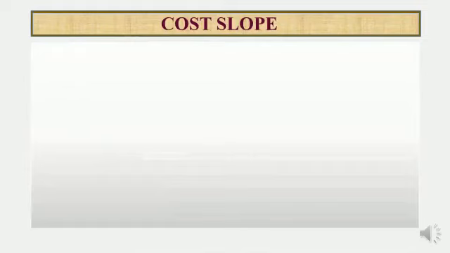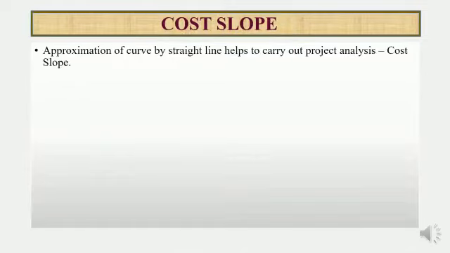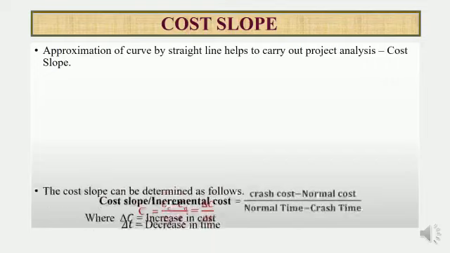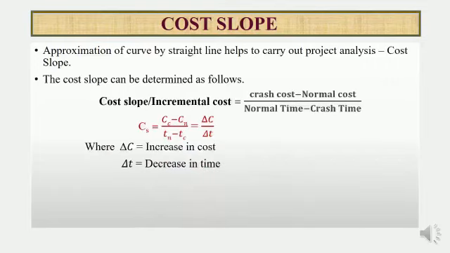Now we are discussing cost slope in detail. The term cost slope is defined as the increase in the cost of activity per unit decrease in the time. That is, approximation of the curve by a straight line helps to carry out project analysis. Then the cost slope can be determined as follows. Cost slope is also known as incremental cost, equal to crash cost minus normal cost by normal time minus crash time.